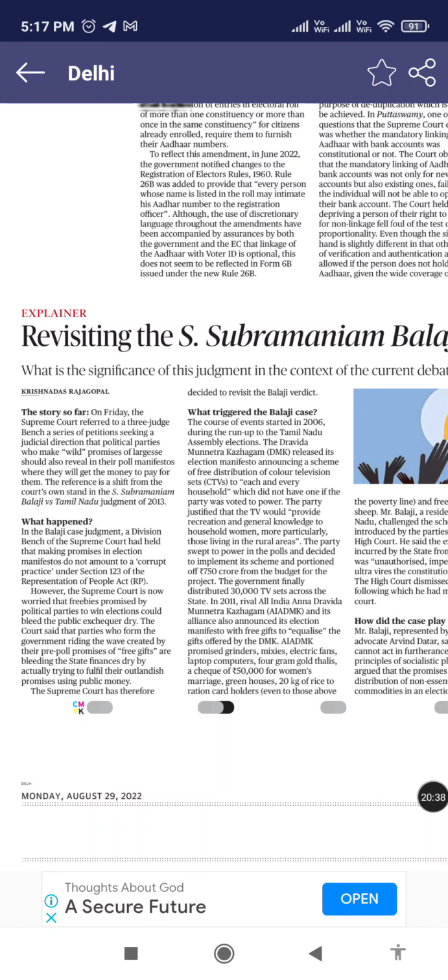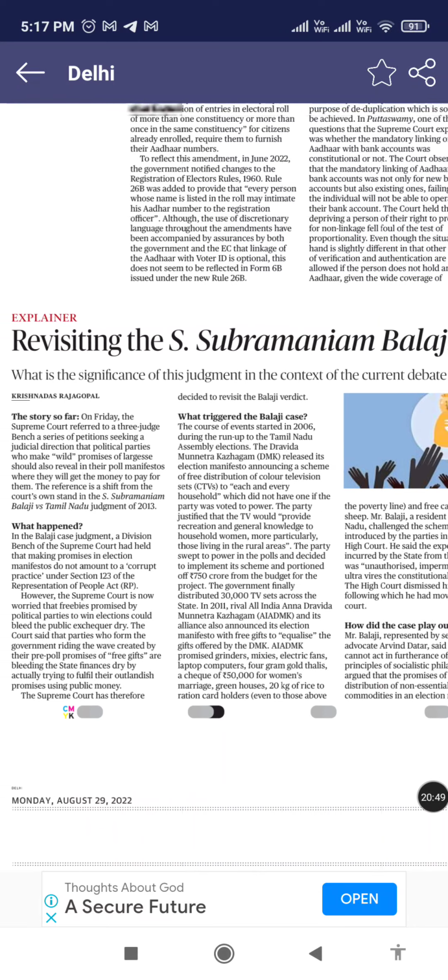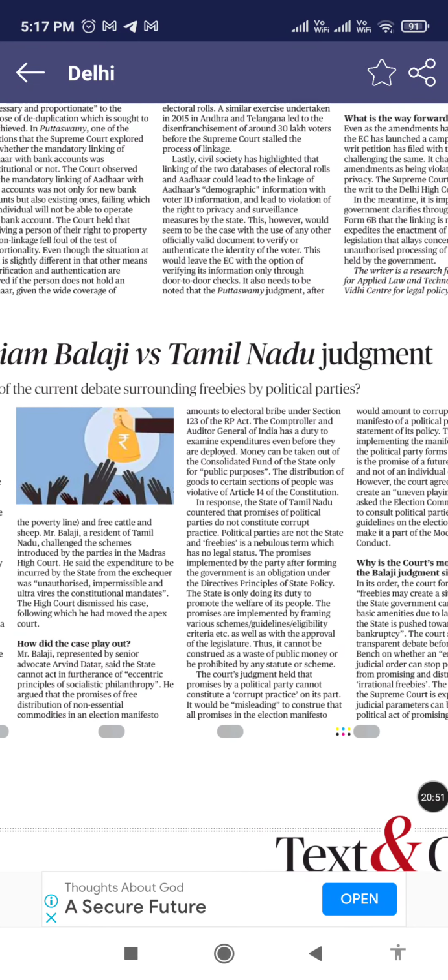And the government constituted the B.N. Sri Krishna committee to suggest a data protection framework. So the personal data protection bill has been suggested by the B.N. Sri Krishna committee,